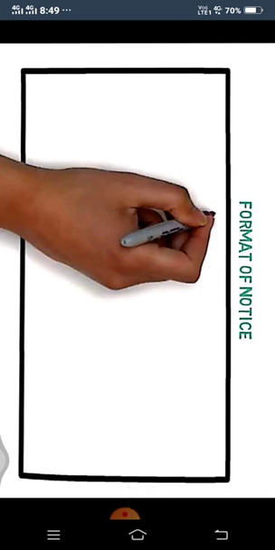First of all, we have to make a box. We have to make a box. A notice is always written within a box. If you don't make a box, directly your 1 mark will be deducted.